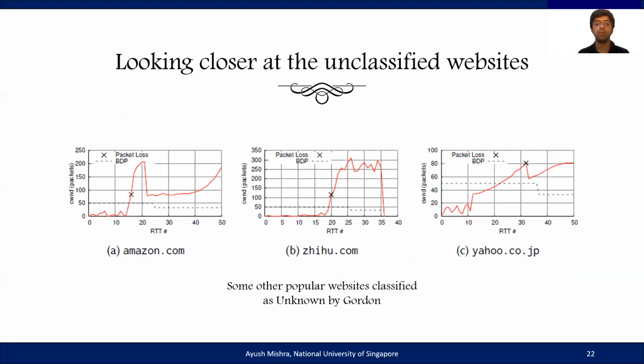During this investigation, we also found a number of other websites that were deploying interesting variants. For example, we can see that Amazon.com and Yahoo.co.jp both have deployed congestion control algorithms that have more conservative than usual slow starts. We also found Sohu.com, which did not respond to any of the network stimuli that Gordon emulated.